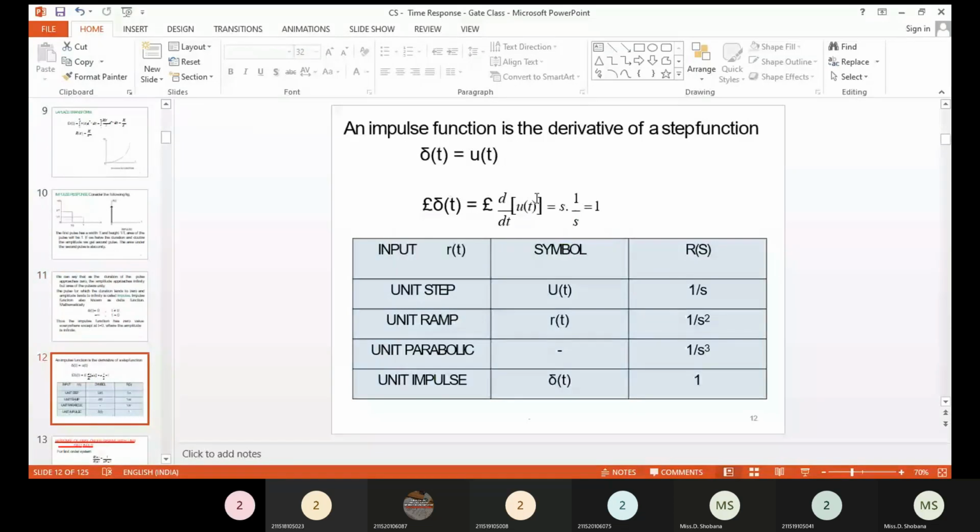So you can take the Laplace transform for the impulse input. So you will be getting s into 1 divided by s. Therefore, you will be having 1. Okay. So here we are having various kinds of input signals.